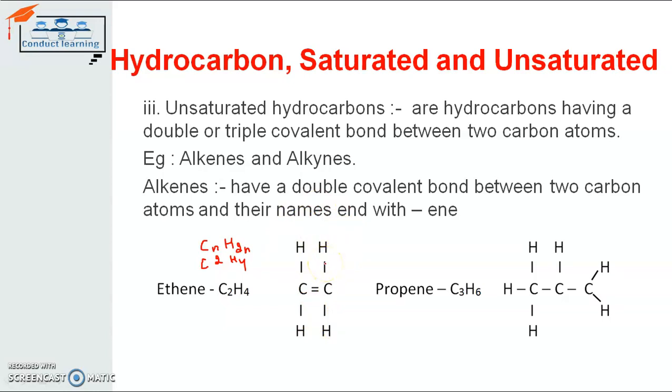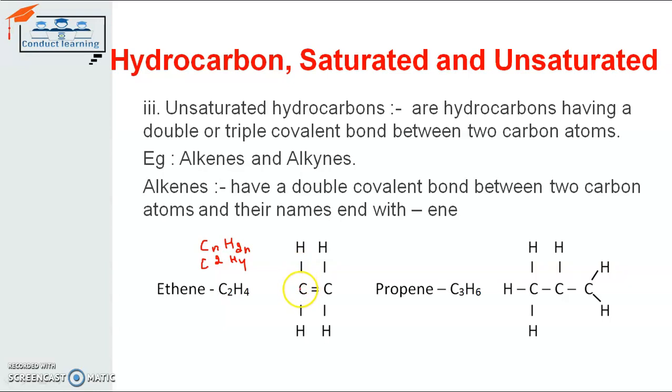Here you can see from the structure of ethene, the two covalent bonds between the carbon atoms are required because the number of hydrogen atoms is less than in ethane. Here the number of hydrogen atoms is 4. The valency of carbon atom is 4.